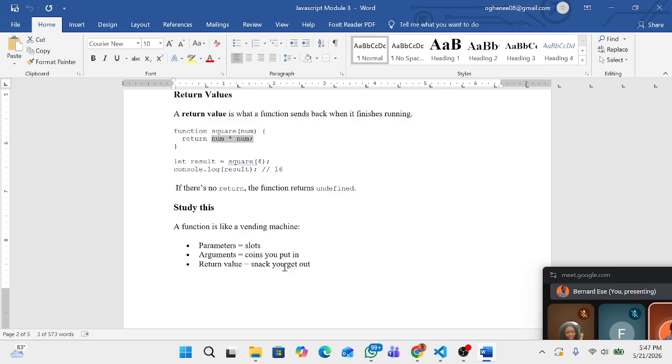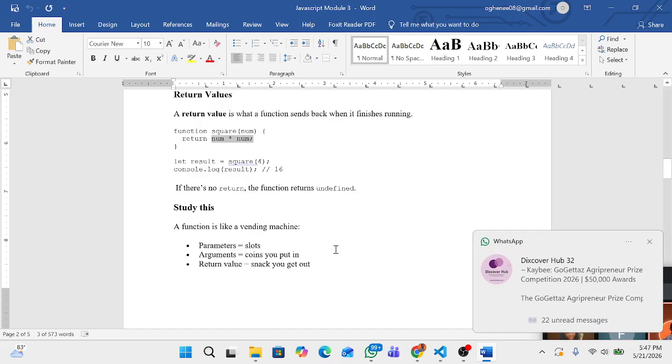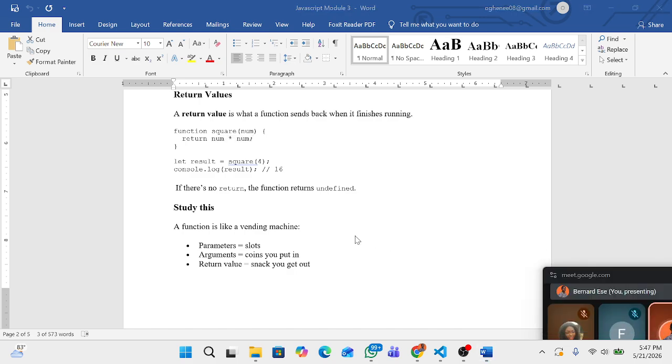The slot is the place where you put your beans, your meat pie, your cake. The argument is the value that you put in, what you have already prepared to put into the oven. Then the return value is what you get back after your oven has baked your cake. The output, the finished product, is the return value. Do you understand?